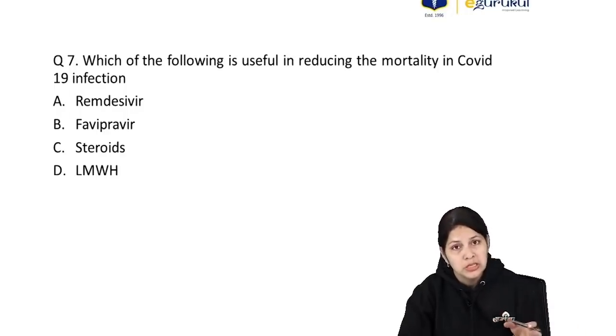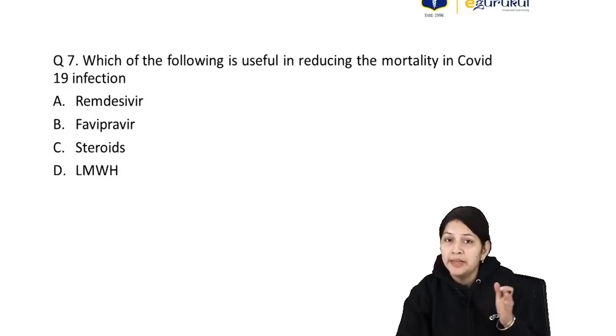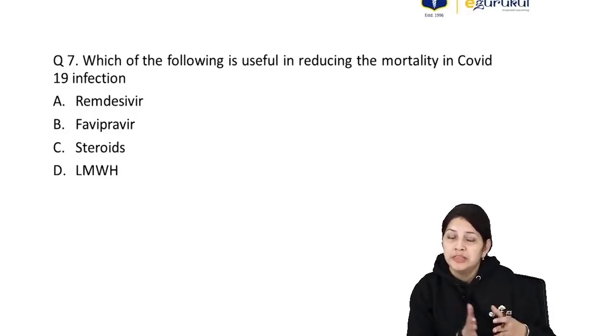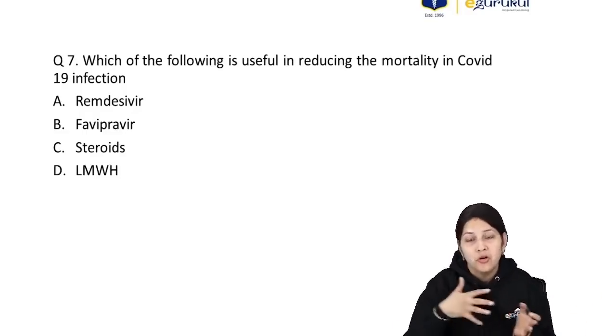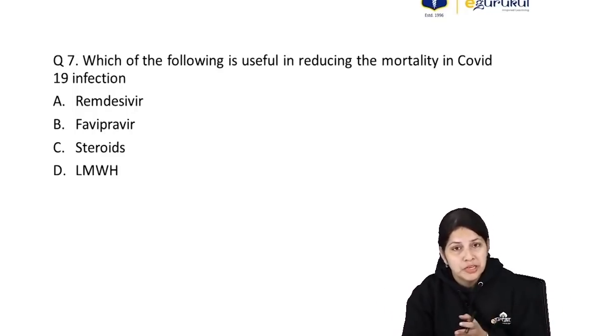All these are used in the management of COVID-19 infection depending on the stage of infection, whether it is the early viral stage or the later inflammatory stage. Accordingly we have to use the various drugs.